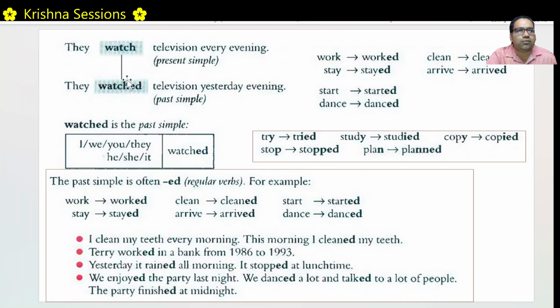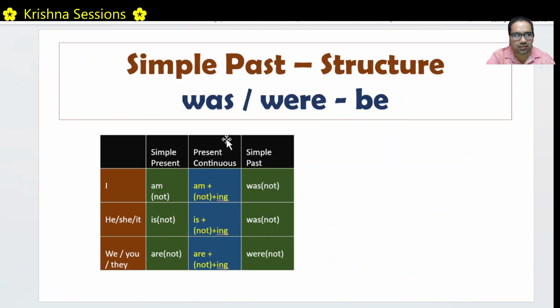Please notice, in fact, there are only three forms: watch and watches in simple present, and one in past tense, watched. And they are very much related. Watch and watches are actually related. The spelling is also very much related, unlike the forms of be. The spelling of be is not at all related to am or is or are, neither for was, were. But still, these are all forms of be only. The meaning of be is reflected in these different forms. But other verbs are not like this.